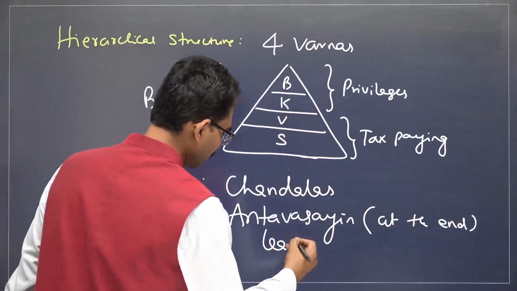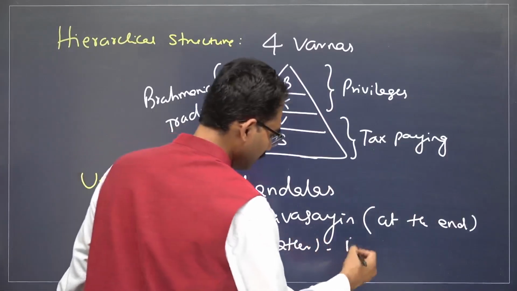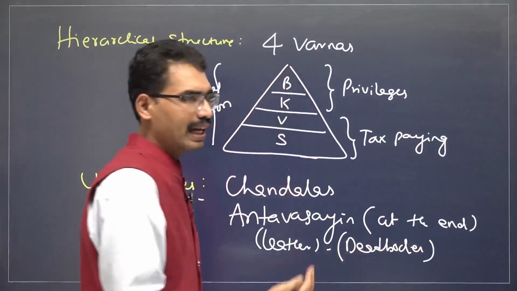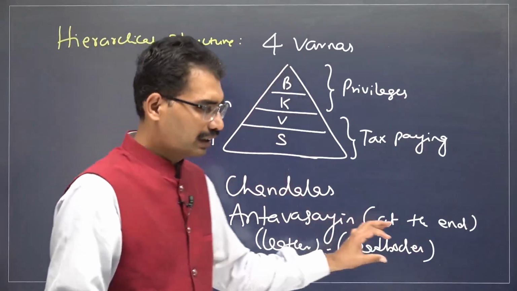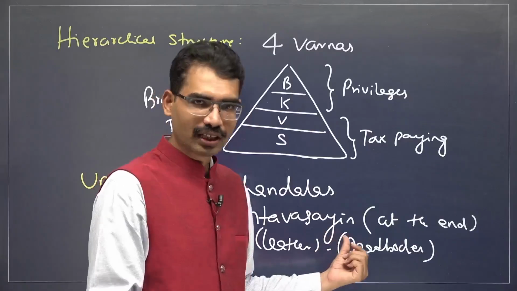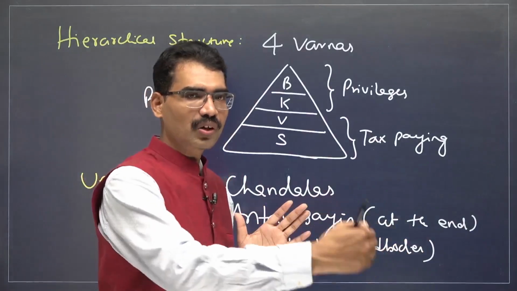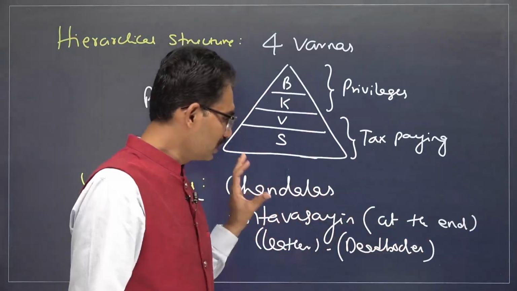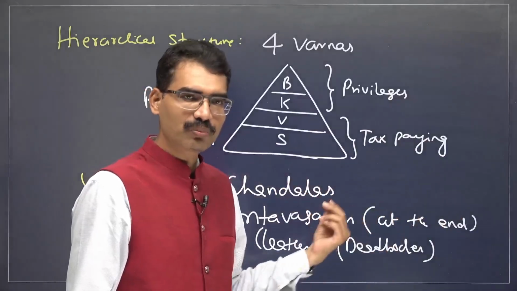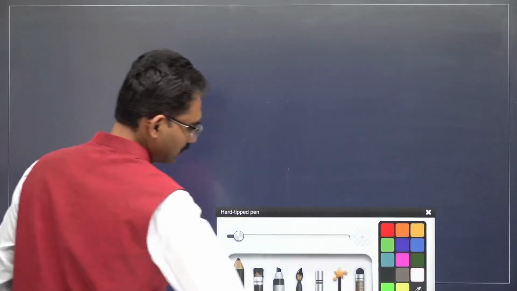Generally, they used to work on leather, that means they used to work on dead bodies. Works related to cleaning, scavenging, dead body disposal, and even if animals die, the animal skin is used for different artisan activities. In this way, this section of society was kept outside the village. They were considered impure. The term Chandala has been going on since the later Vedic time period. Now it is gradually going to become stronger and stronger. Untouchables. Next one.